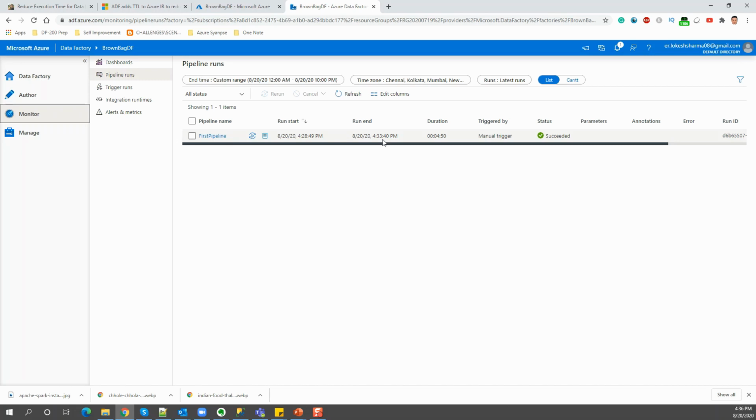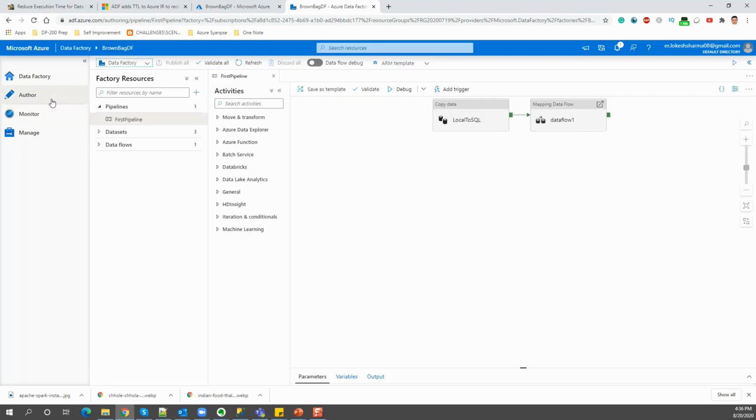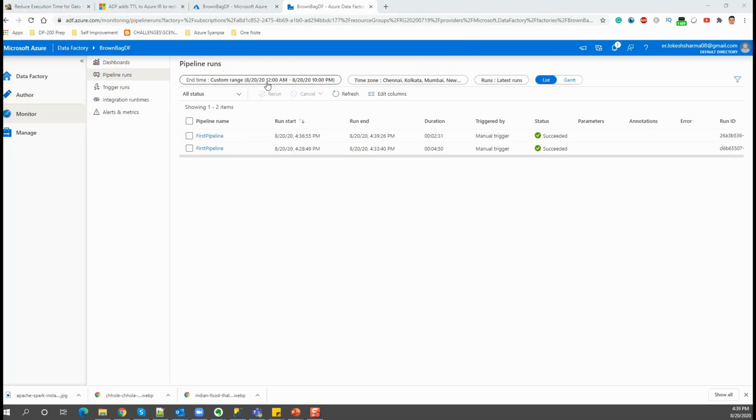So let's see whether the live clusters are able to handle the second execution of the same pipeline or the same job. So let's do that, and we will go to the author tab again and trigger the pipeline. And just to tell you the current time, the current time is 4:36 p.m., which is IST. So let's try to run this again, and we have now just triggered the pipeline, and then we'll be back again, guys. I think it might take less time, but I will come back again and show you how much time it took. We're back again, guys.